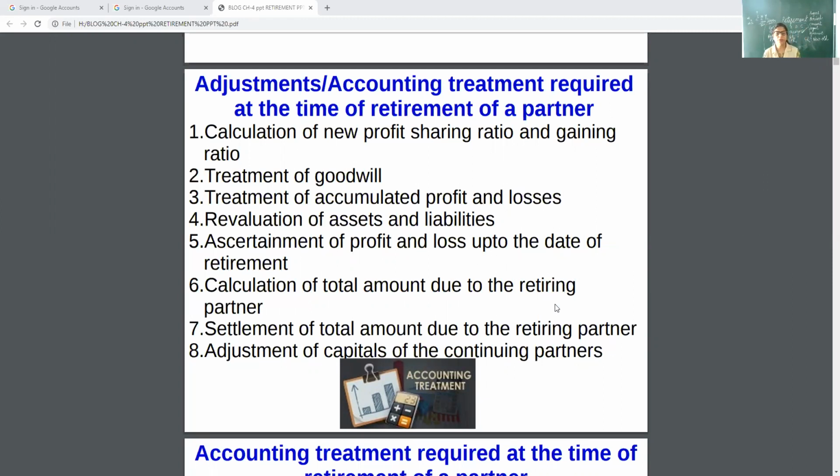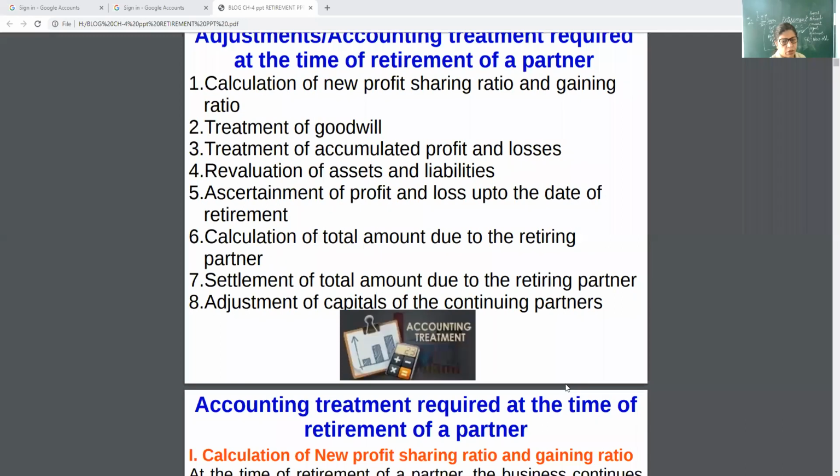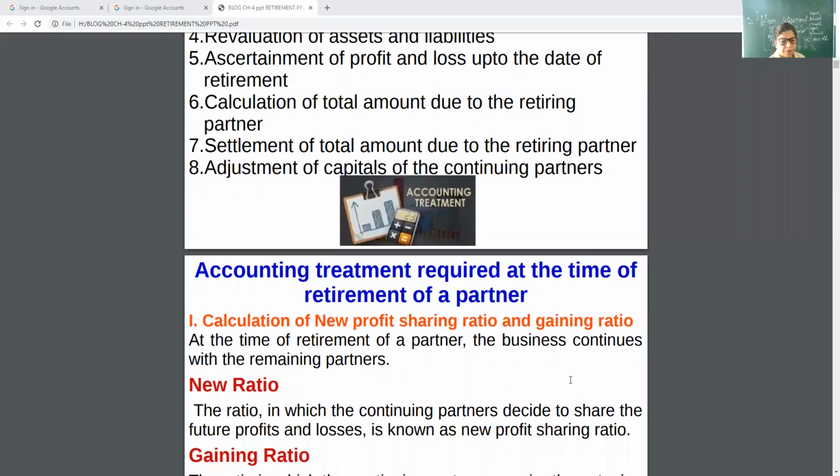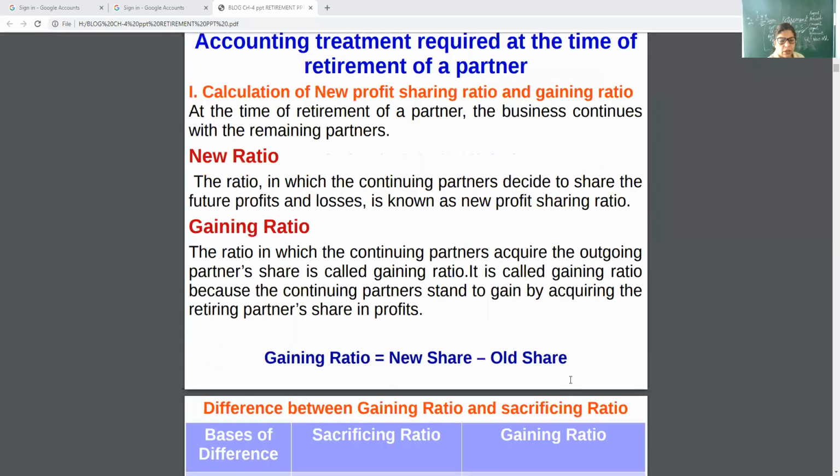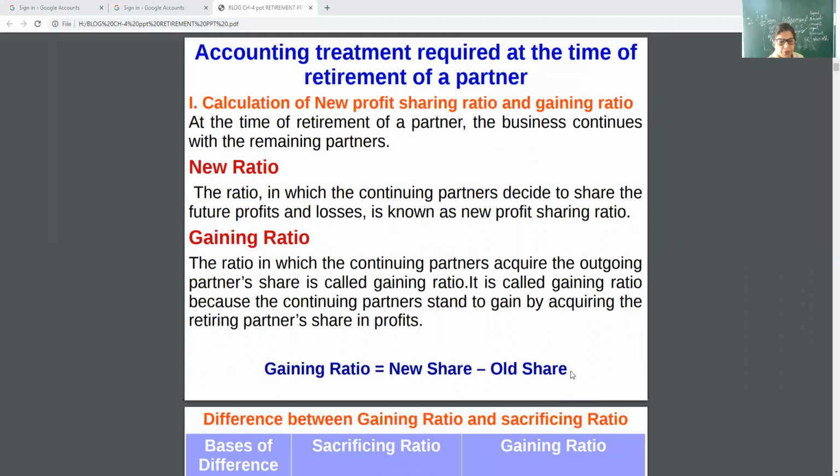What are the adjustments required? Calculation of NPR, gaining ratio, goodwill treatment, general entries of goodwill and profit distribution, then revaluation, partners' capital, balance sheet, NPR, GR, all the amounts settled. But this year, the loan settlement is not in your syllabus. Then this will be all new.